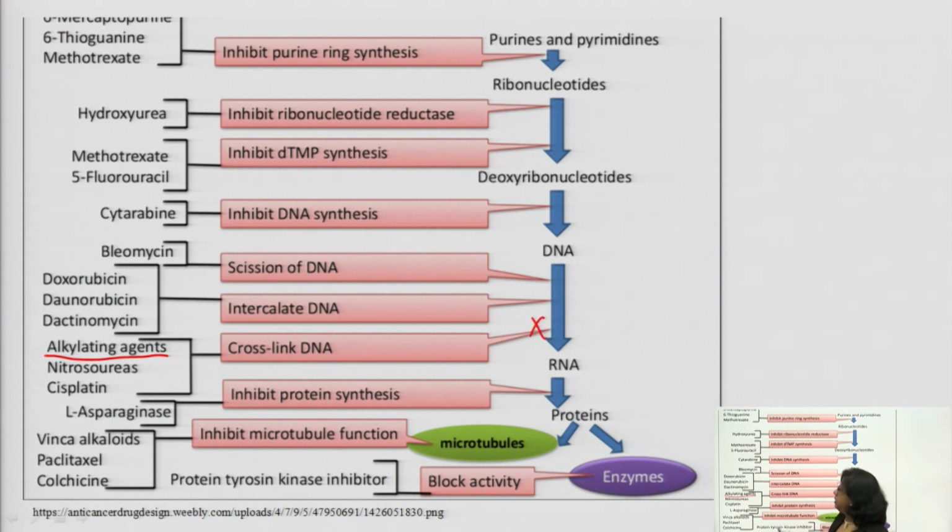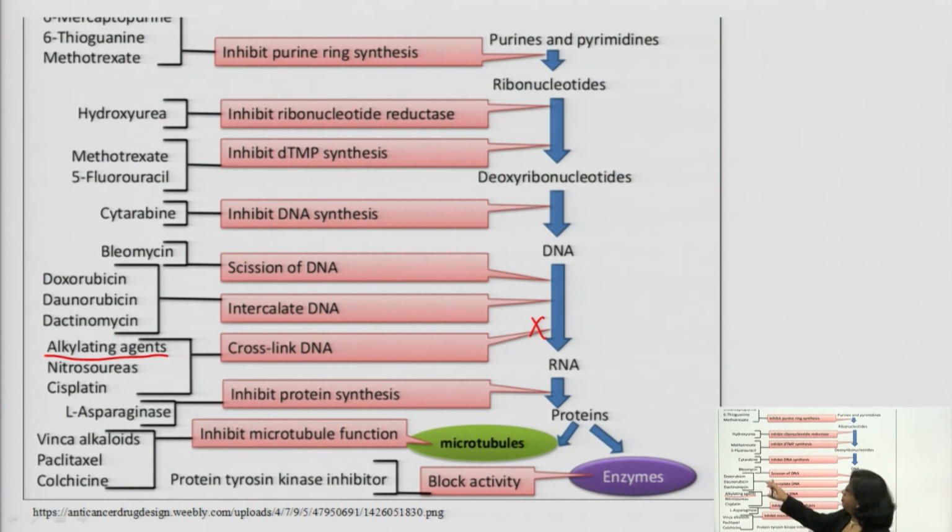If you take another example like hydroxyurea, it inhibits ribonucleotide reductase. If you take the example of antimetabolites, we will discuss them in detail in a further lecture. This table is just to remember in short the mechanism of anti-neoplastic agents.